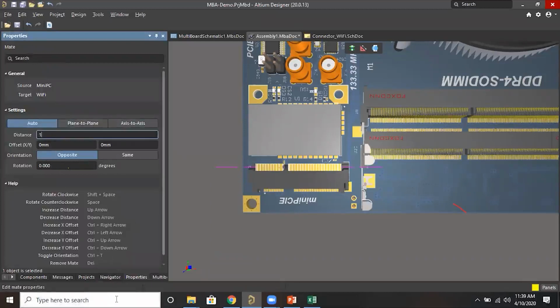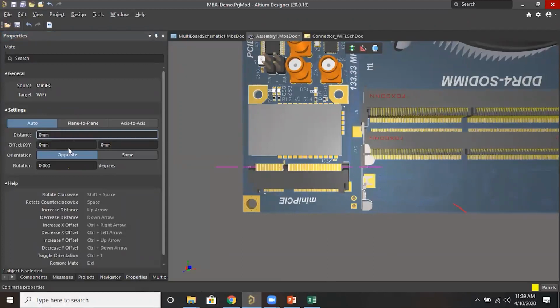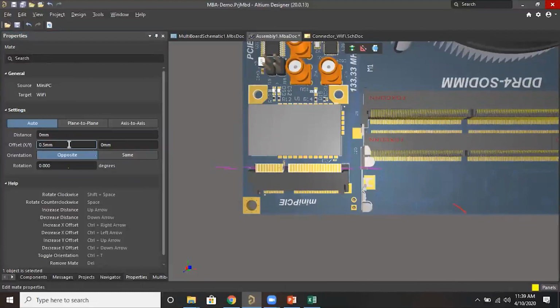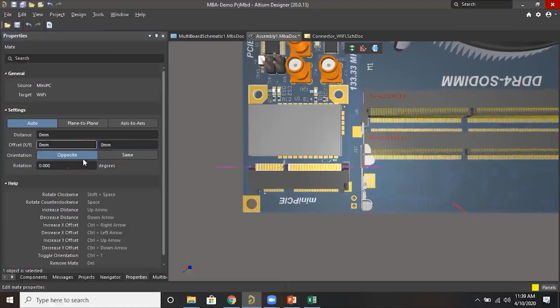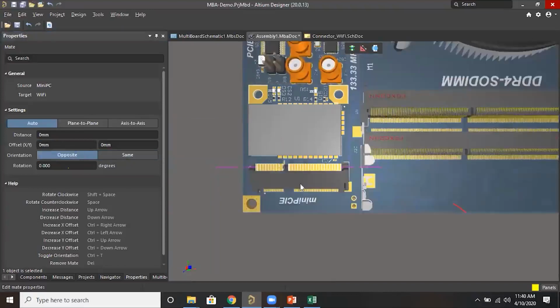If you want to introduce 0.5 mm, you can see it just moves. I'm changing it back to 0 only, and the offset, X or Y, like that. We can play with the offset and the distance, and whether you are mating the same side or the opposite side. If you want to mirror it, that also can be done.